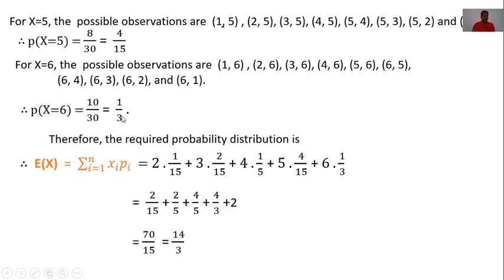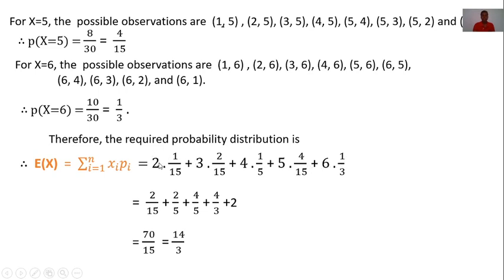Hence, the required probability distribution is this. Now here we want the expectation of x. We know that the expectation of x is equal to summation of xi into pi. Putting these values here, we get 2 into 1 by 15 plus 3 into 2 by 15 plus 4 into 1 by 5 plus 5 into 4 by 15 plus 6 into 1 by 3.